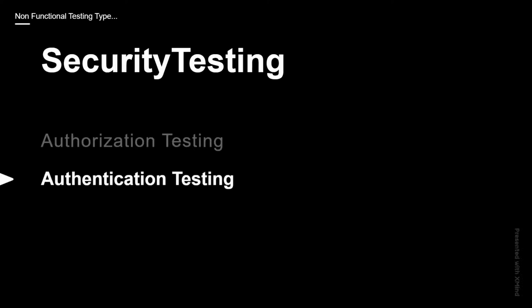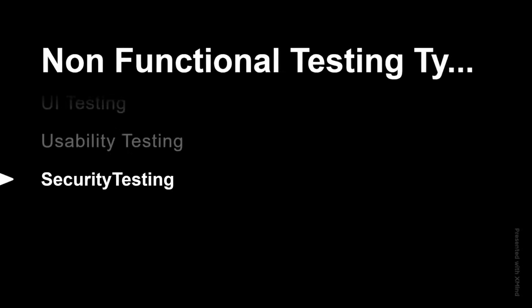The next testing here is authentication testing. It is a process of checking whether the system is able to recognize a registered user or not, and provide the right information to the right user. If I log into my account, that account is related to me only. If another person logs in, and instead of his account it shows my account, that is related to authentication testing, and we need to check it properly.